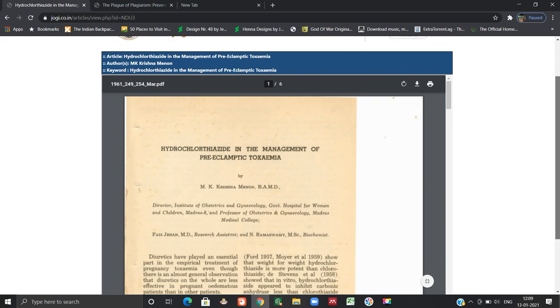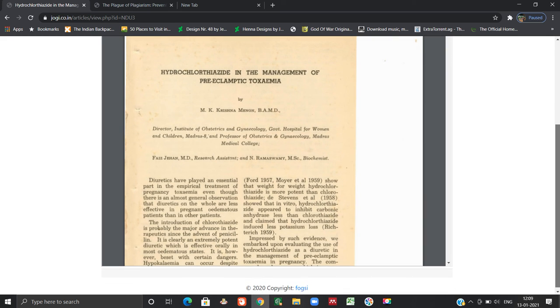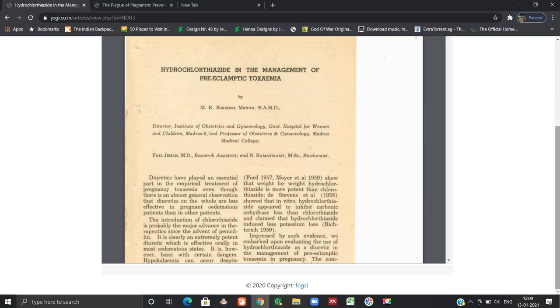I can download the full text of the article. So in 1961 our journal used to look like this. So this is the way you can access all the articles from 1950 till current date. Thank you.